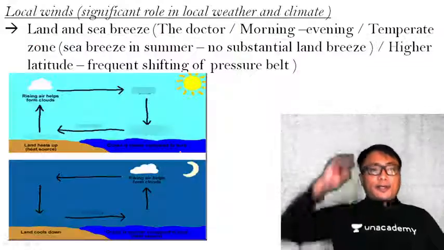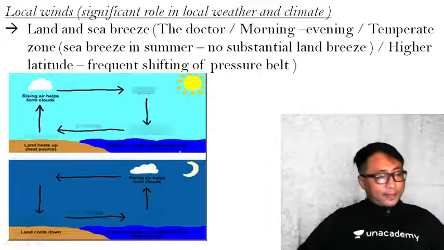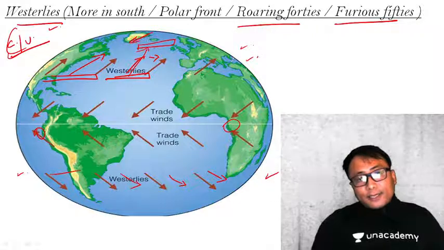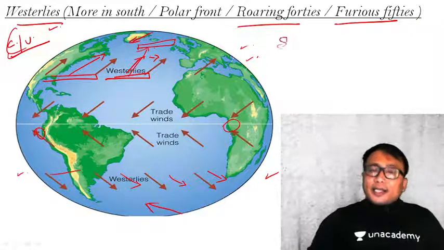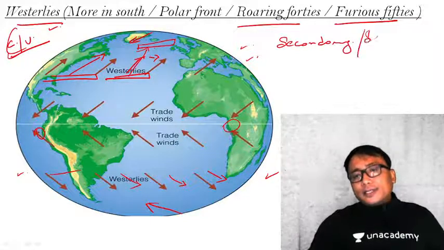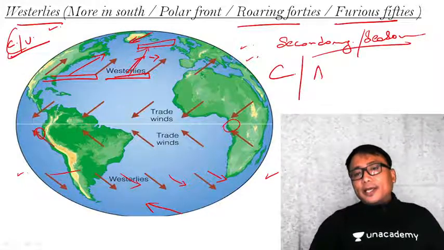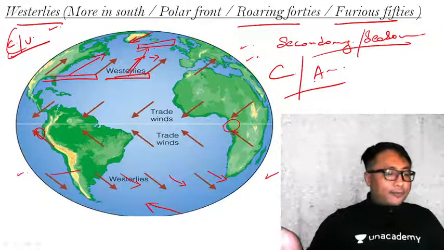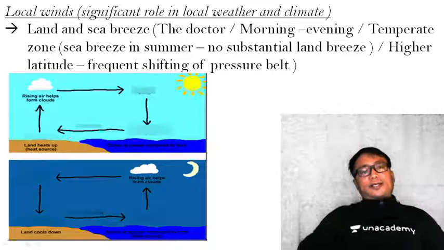Okay, that is the planetary wind. You kindly go and see the polar easterly wind also, another planetary wind. Regarding the secondary wind system or seasonal wind system, which are cyclones and air masses, we will deal with them later. So now let us go to the third type of wind system, that is the tertiary or the local wind system. Now you see here.